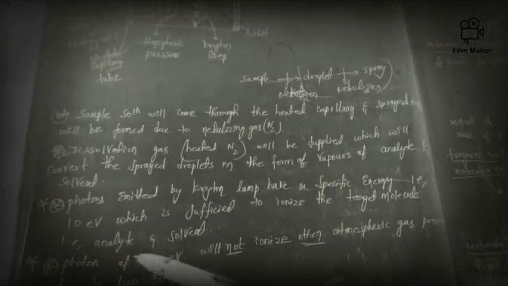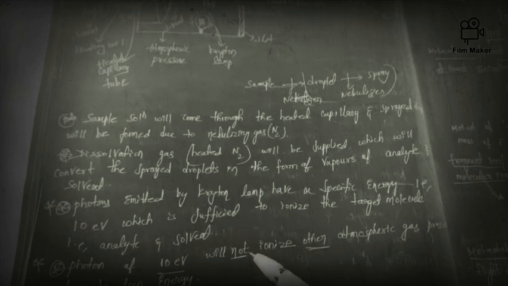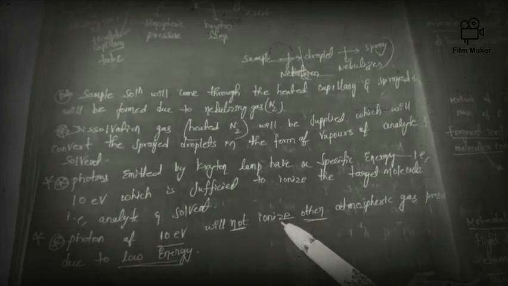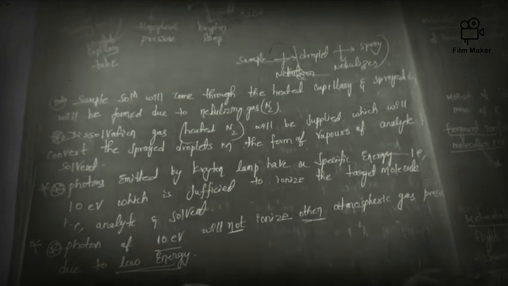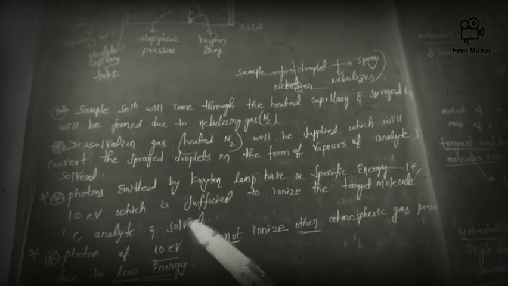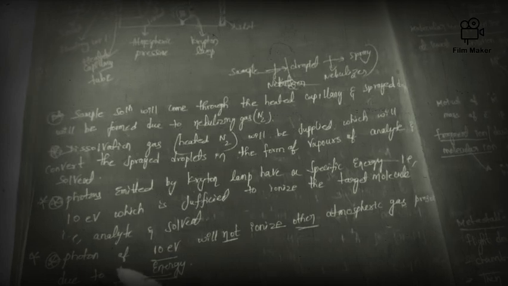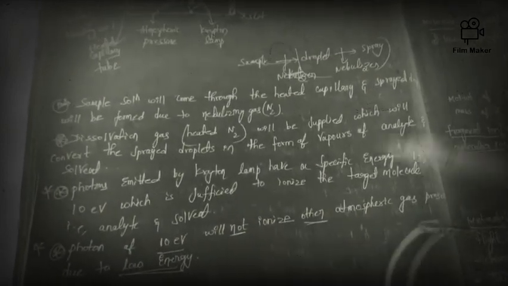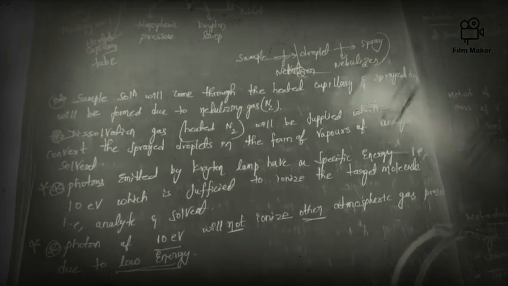Next, a photon of 10 electron volts will not ionize other atmospheric gases present, due to low energy. It will ionize only the target molecule, but the photons emitted from the krypton lamp do not ionize other atmospheric gases due to lower energy. Hope you understood this point.